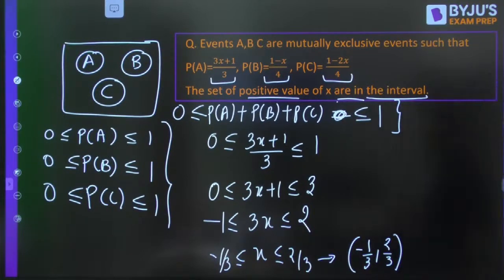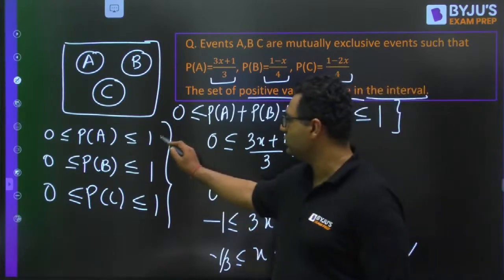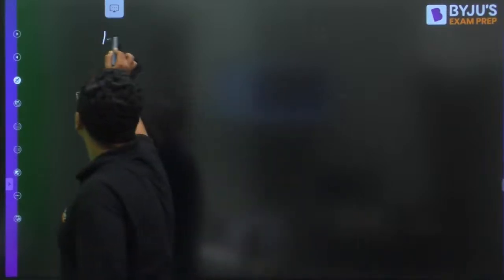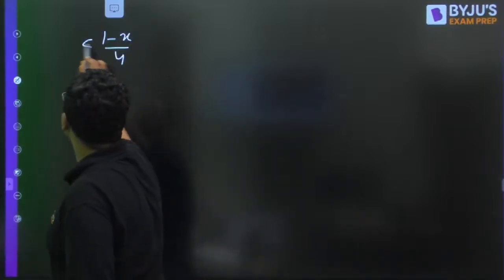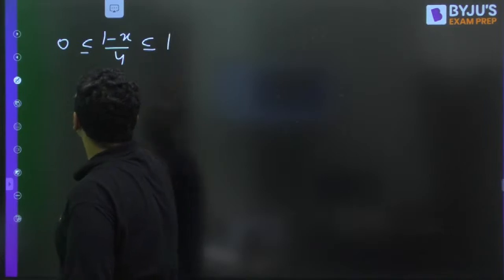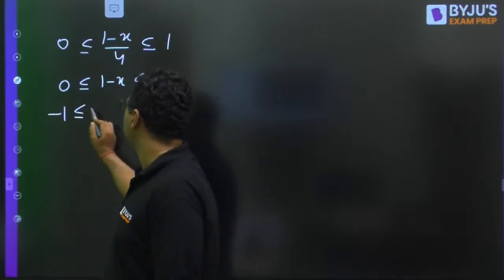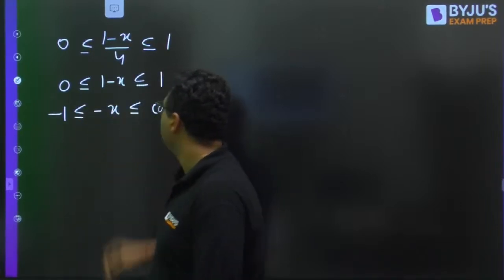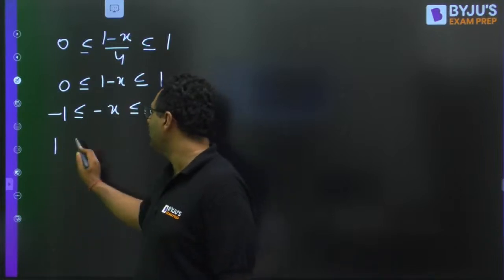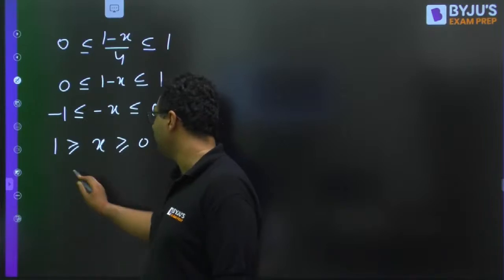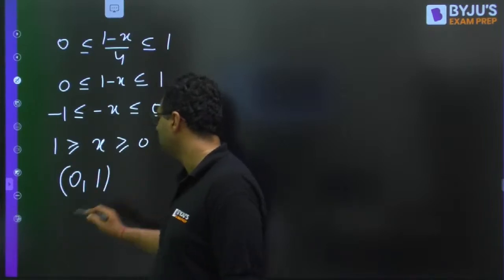Okay. This -1/3 to 2/3 is the limit coming from the first equation. Then I will use the second, 1 minus x/4. 1 minus x/4 will lie between 0 to 1. Then it will be 0, 1 minus x, 1. I will subtract 1: -1, minus x, 0. Multiply with minus 1: x, 0. So here 0 to 1 is the value of x.